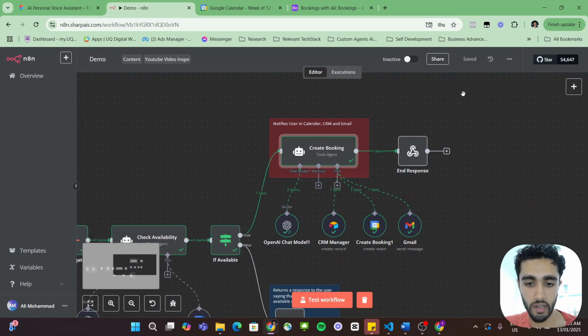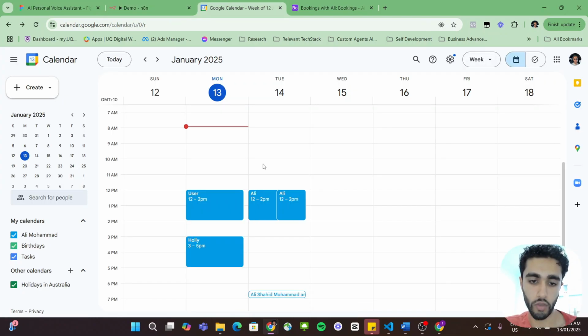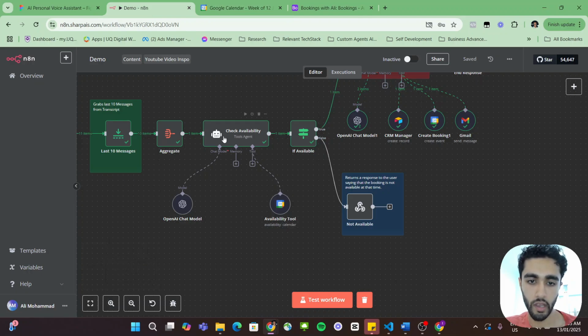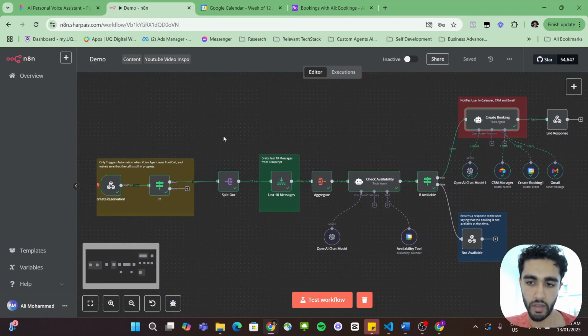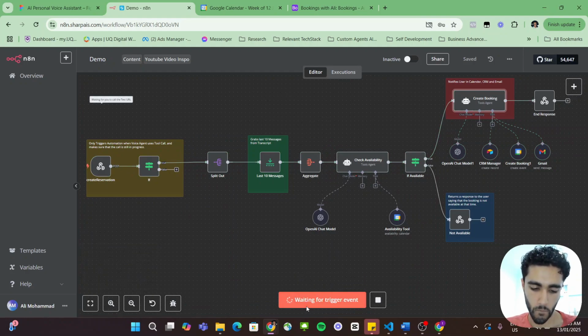Now let's try a different scenario where the time is actually not available. So we'll keep this 12 p.m. booking, and let's call the agent again and basically try and get that time. So we'll do test workflow.